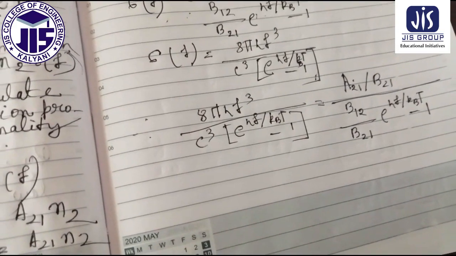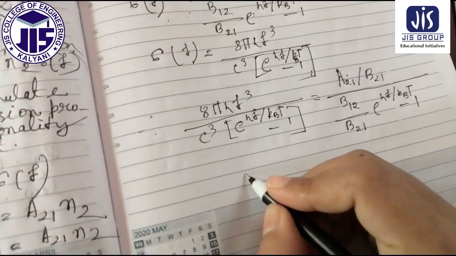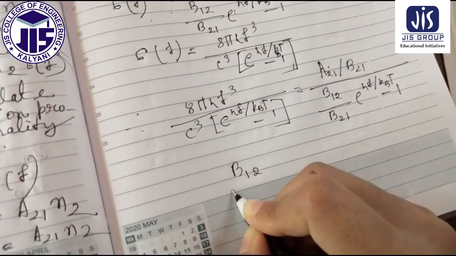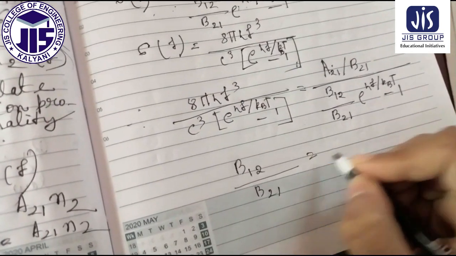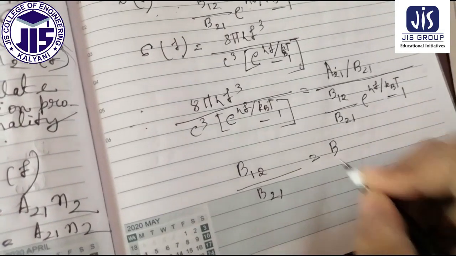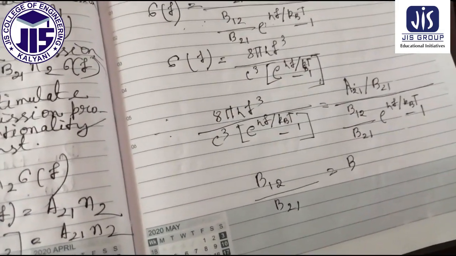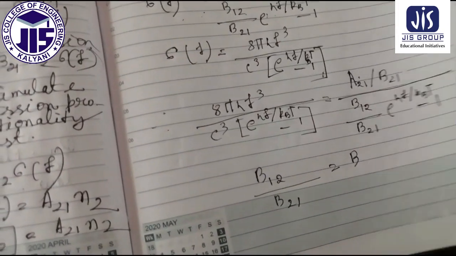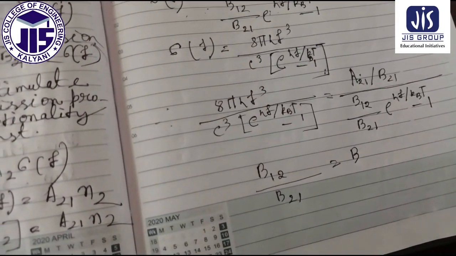So if you compare both sides, what you are getting is B12 by B21 equal to 1, isn't it?